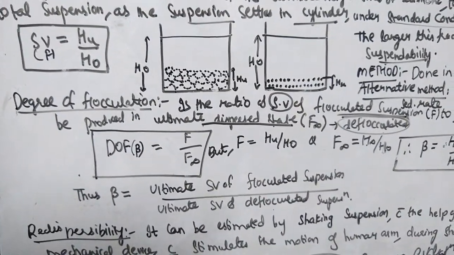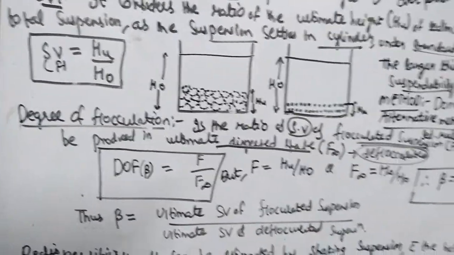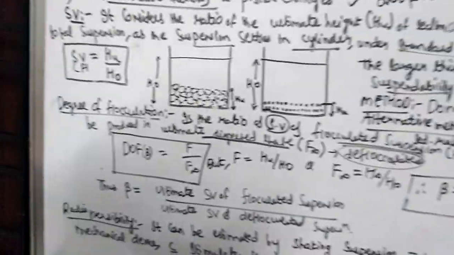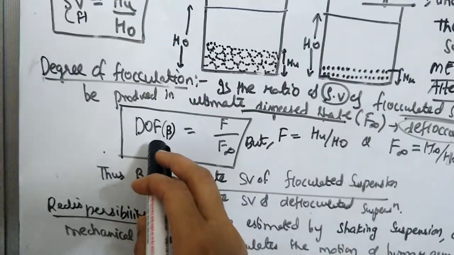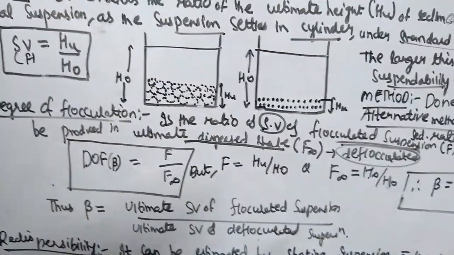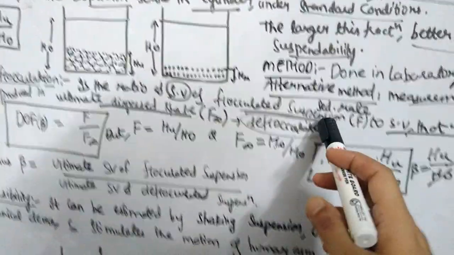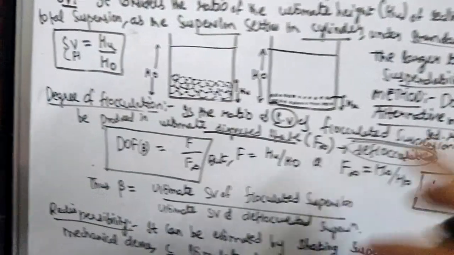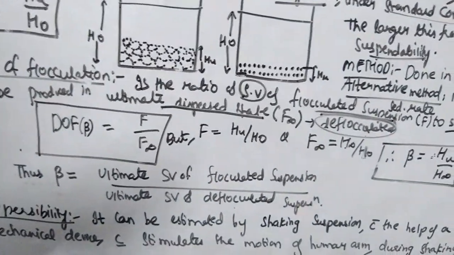We'll start with the degree of flocculation. I've told you, it is another parameter which you measure in sedimentation methods. It is denoted by the symbol beta. Degree of flocculation is the ratio of the sedimentation volume of a flocculated suspension, F, to the sedimentation volume that would be produced in the ultimate dispersed state.